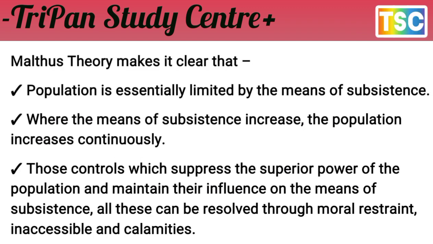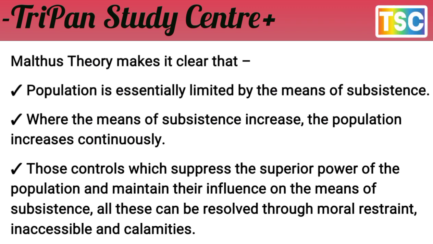Malthus's theory makes it clear that population is essentially limited by the means of subsistence. Note that population is initially limited by the means of subsistence, and secondly, where the means of subsistence increase, the population continuously increases.